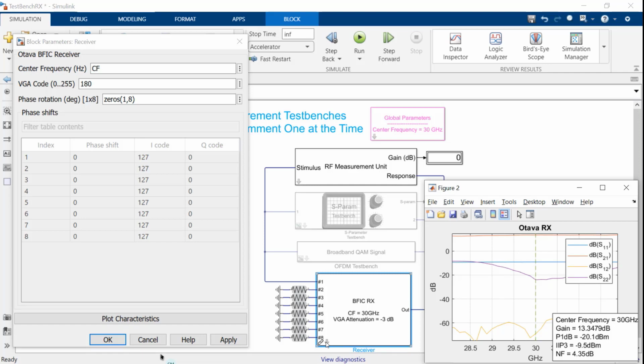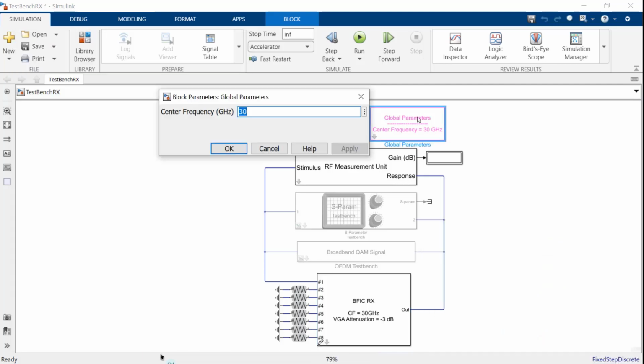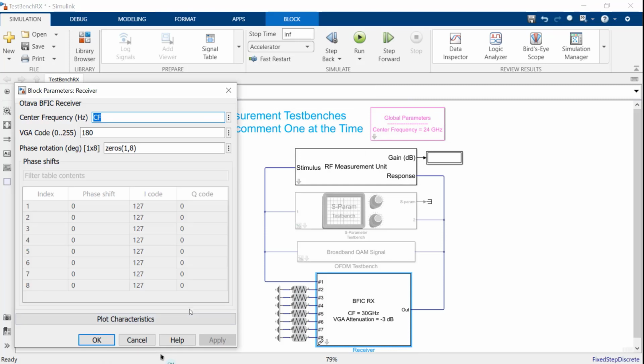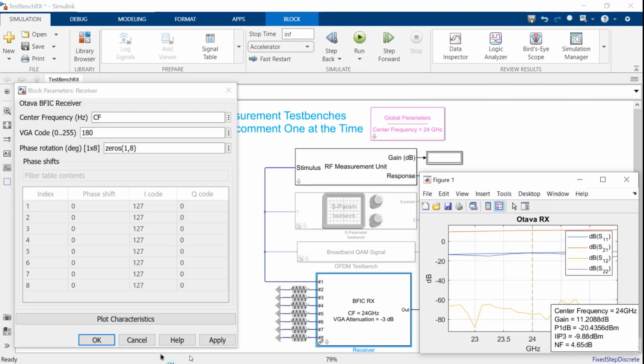Like we said before, this visualization is based on static analysis of the interpolated measurements that is embedded inside the BFIC model. Let's try, for example, to change the center frequency. For example, we can change it to 24 gigahertz. As soon as we change it, we can replot the characteristics and verify once again how the receiver is working.